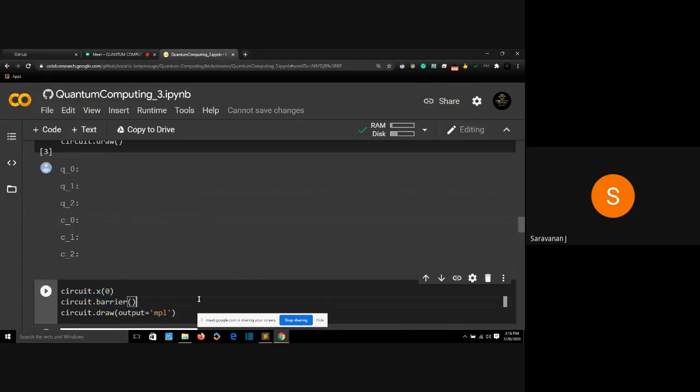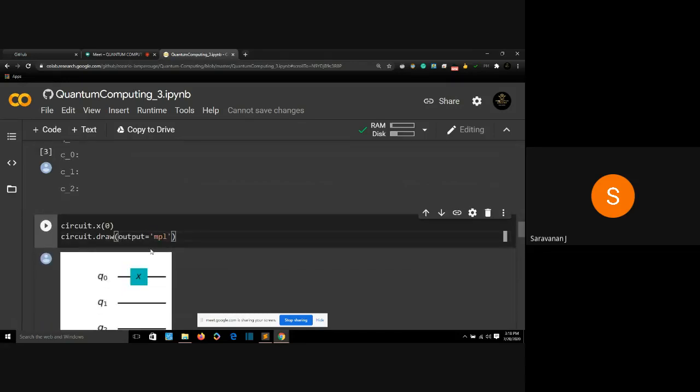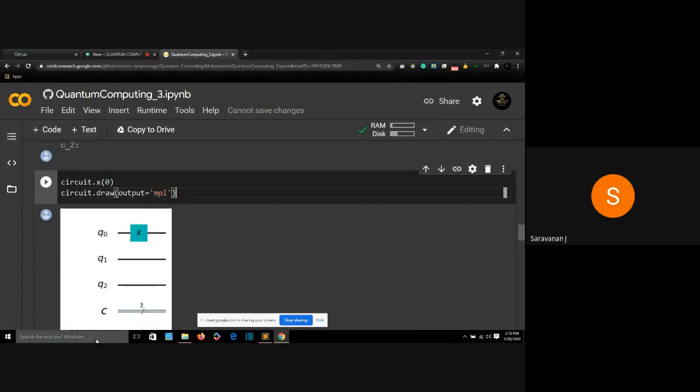So I'll apply my NOT gate to my qubit and draw the output. Run it. Yeah, I've applied a NOT gate to my 0th qubit, and the other qubits stay the same. I'm going to transfer this NOT gate from my 0th qubit to my second qubit.